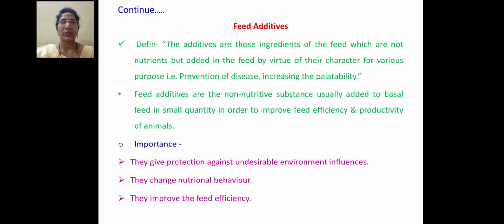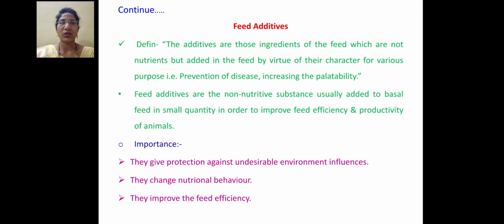That means this is used for prevention of different types of diseases, and for increasing the palatability of a feed. These feed additives are non-nutrient substances which are usually added to basal feed in a small quantity in order to improve feed efficiency as well as productivity of the animal. What is the importance of adding these feed additives in a feed?